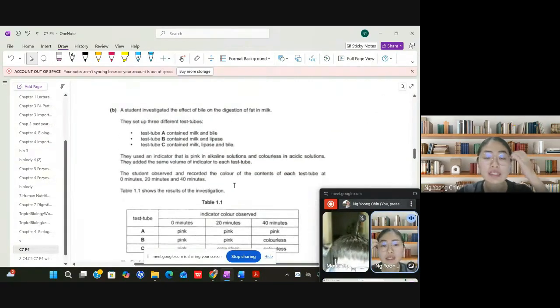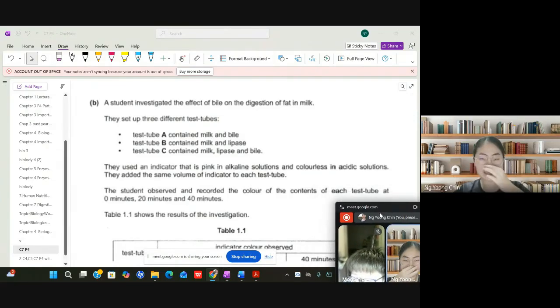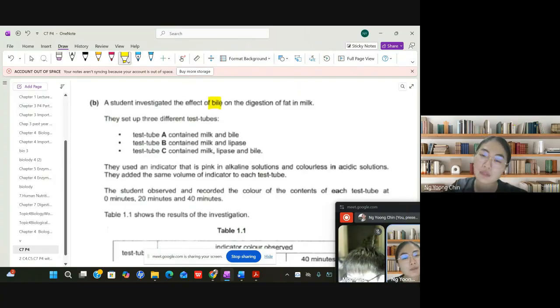And then for this one, this question is a bit tricky. But what do they ask about? They ask about investigating the effect of bile on the digestions of fats in the milk. So how is the bile able to help in the fat digestions in the milk? Because inside the milk you have contents such as fats. Inside the milk, you also have fats. So how are they able to digest the fats in the milk?